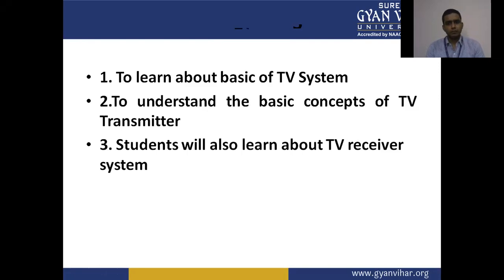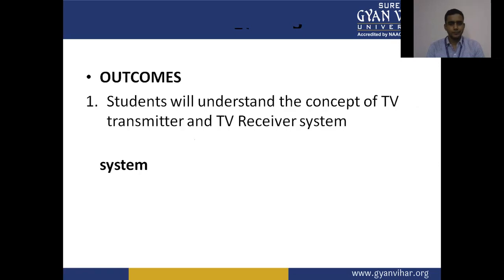The main objective of this video lecture is to learn about the basics of the TV system. To understand the basic concept of the TV transmitter, students will also learn about the TV receiver system. As an outcome of this video lecture, students will understand the concept of the TV transmitter and TV receiver system.